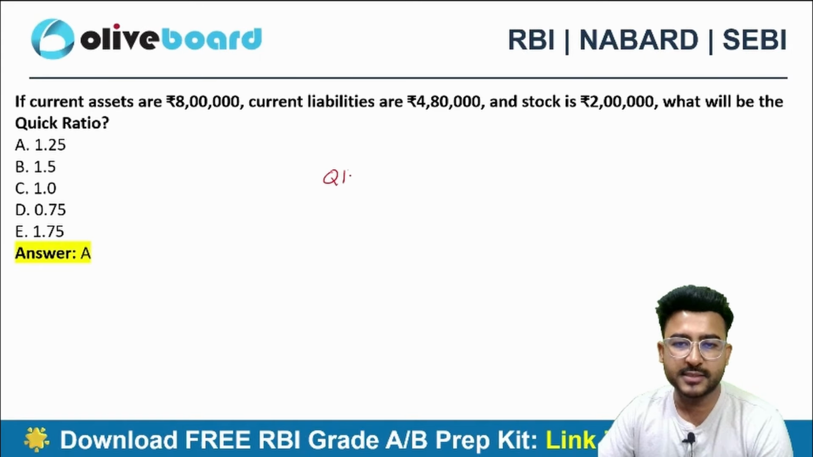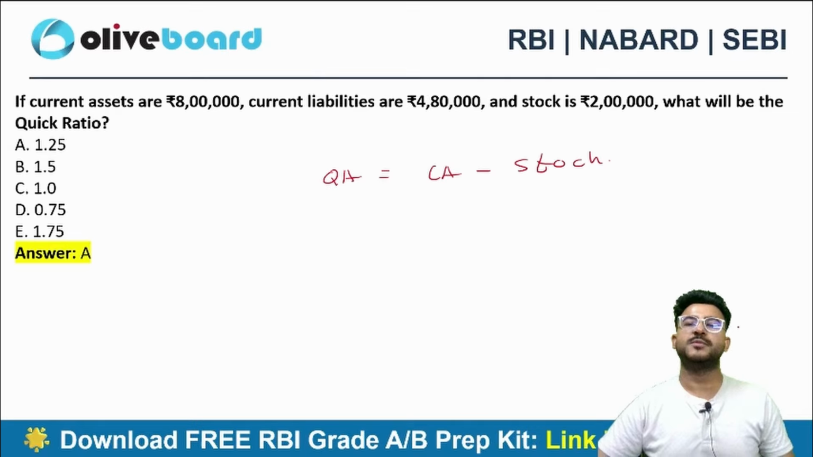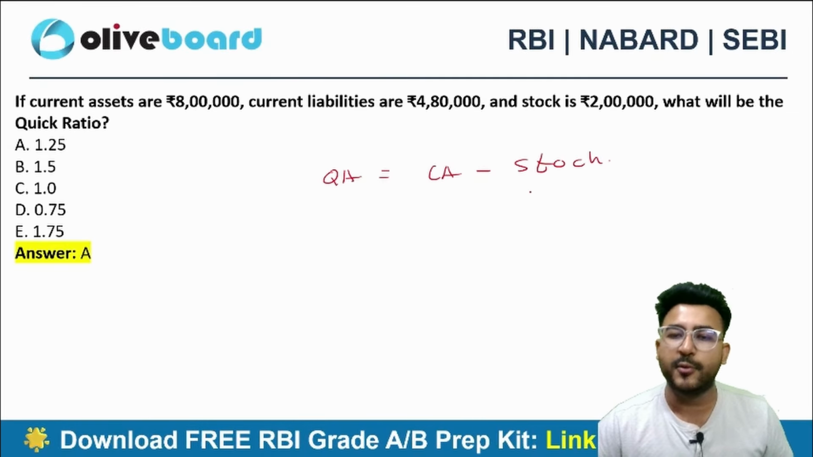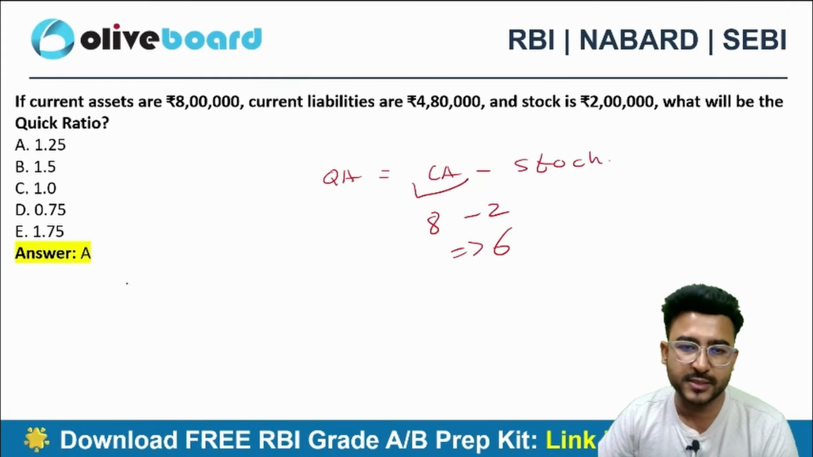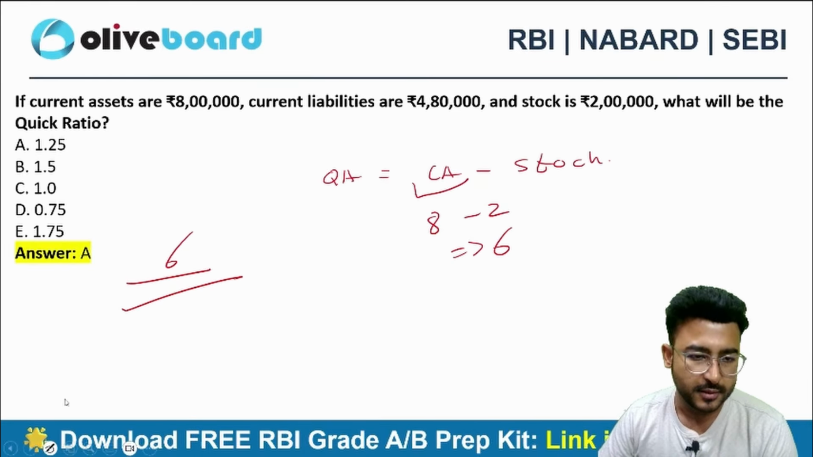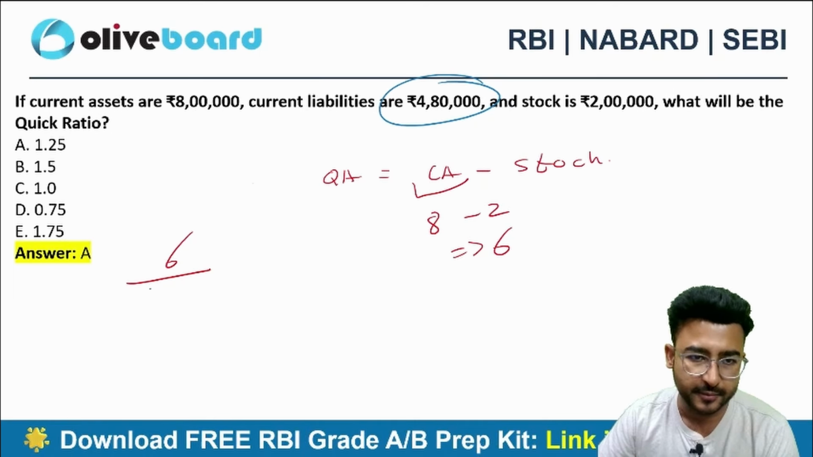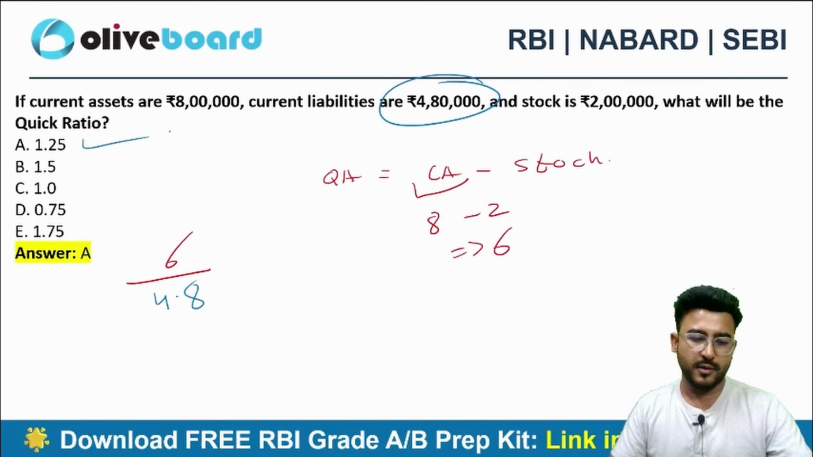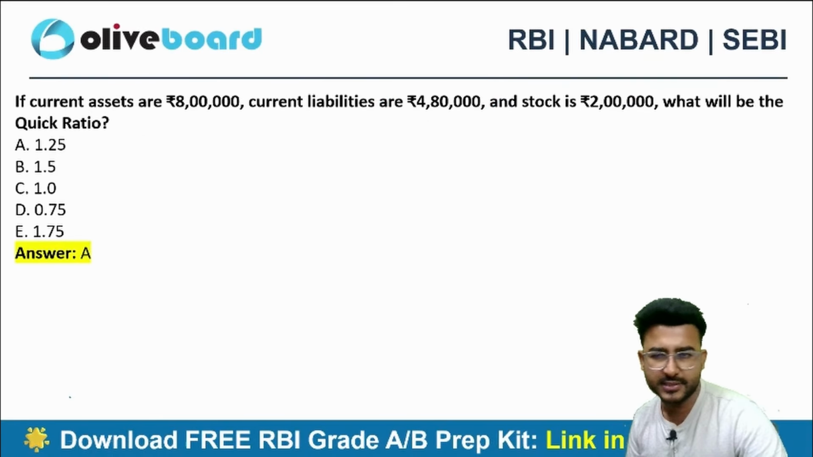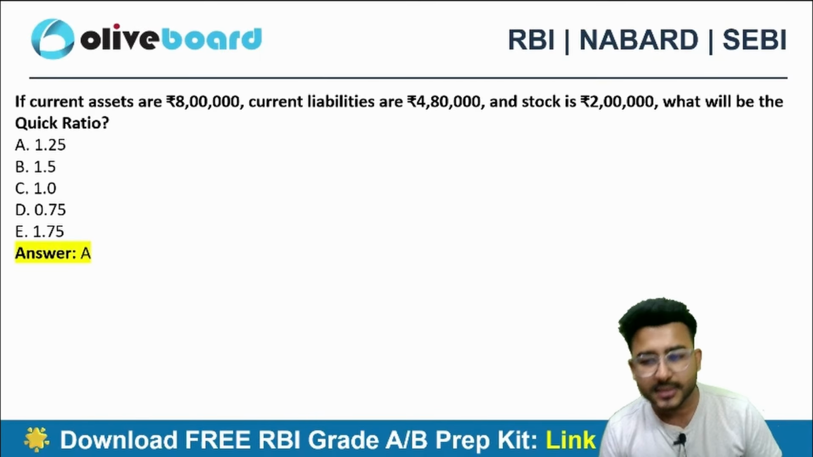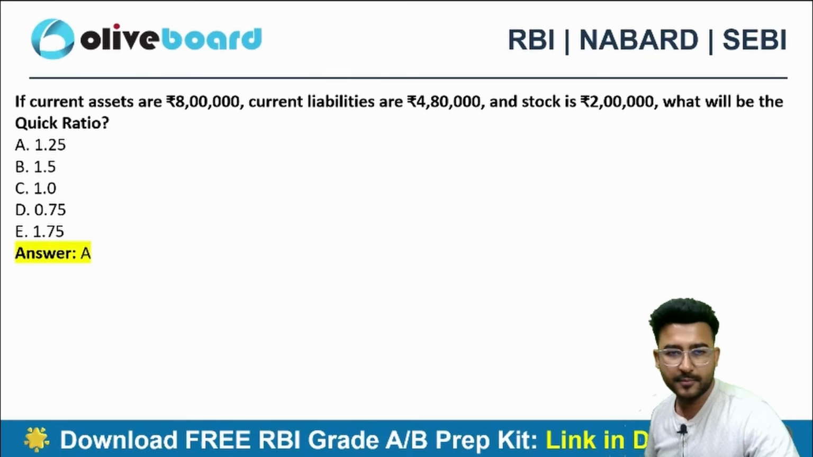So quick assets is nothing but current assets minus stock minus prepaid expense minus advance tax or any other illiquid asset. So can I say that 8 lakh minus 2 lakh, this will be 6 lakh. So 6 divided by 4.8, this will be 1.25 times. Right, we did very detailed questions, but generally in Phase 1 this type of questions come more, and these classes are for both your Phase 1 and Phase 2 mix.